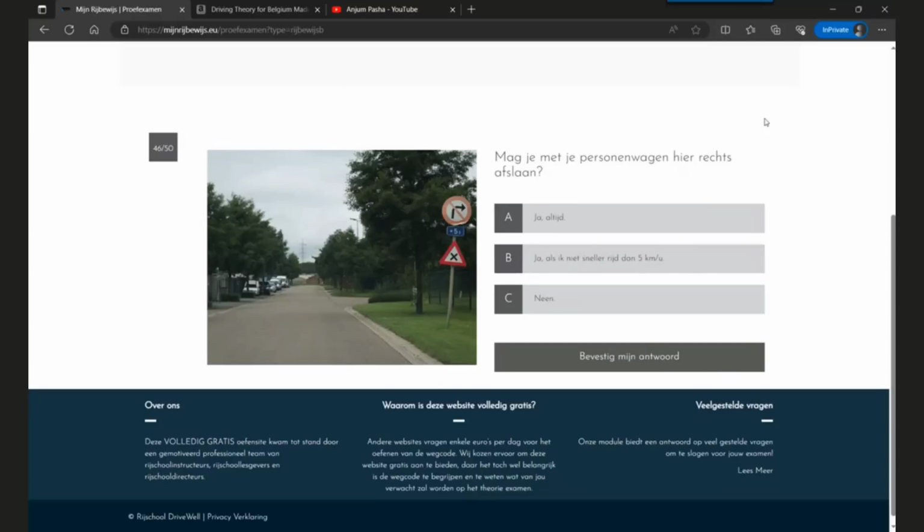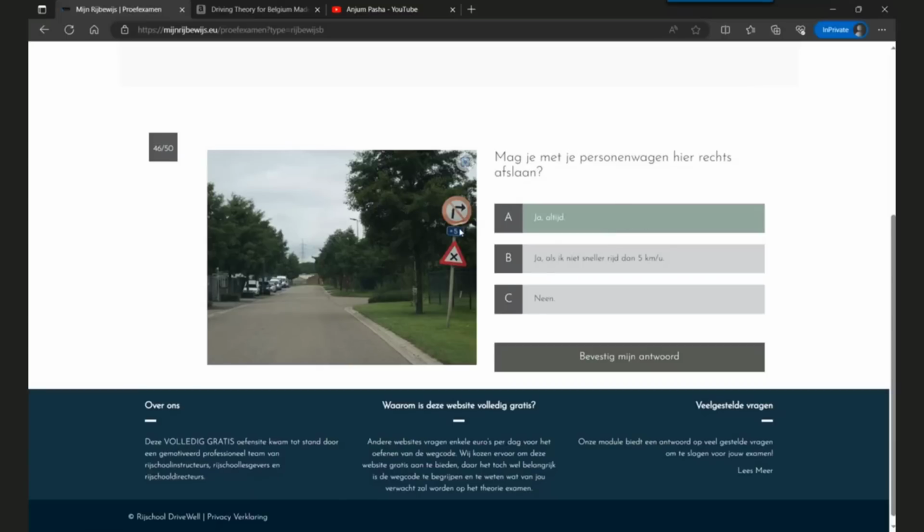The question is, are you allowed with your car to turn right here? Option A is yes, always. Option B is yes, if I don't drive more than 5 kilometers per hour. Option C is no. The correct answer is yes, always.